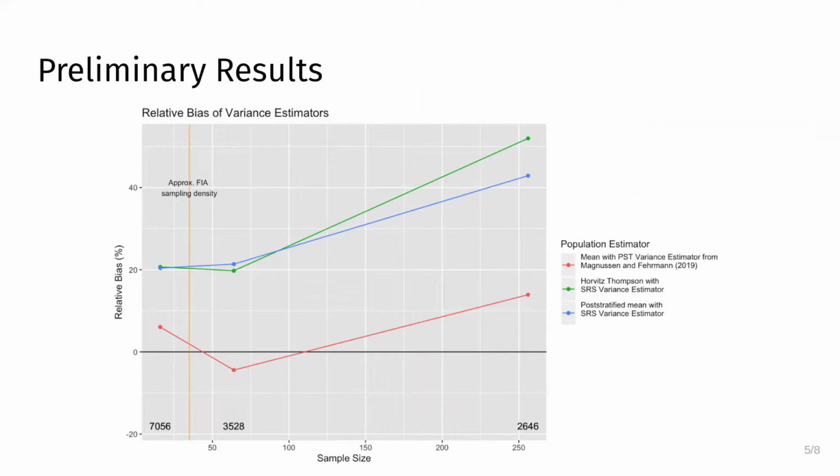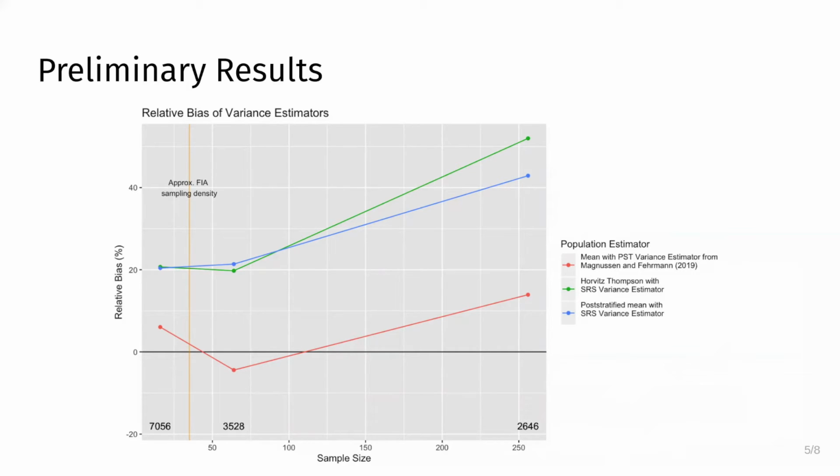This graph shows the relative bias of three versions of the simulation using three different sample sizes. The green and blue lines both show relative bias when using the SRS assuming equation for two slightly different mean NDVI population estimators. The orange vertical line represents the approximate FIA sampling density. As you can see, at the sampling density that the FIA uses, there appears to be a roughly 20% bias with the SRS assuming variance estimates. Notably, however, the red line shows the results of an alternative variance estimator taken from the literature that tries to account for spatial autocorrelation in the landscape and which appears to decrease the bias.